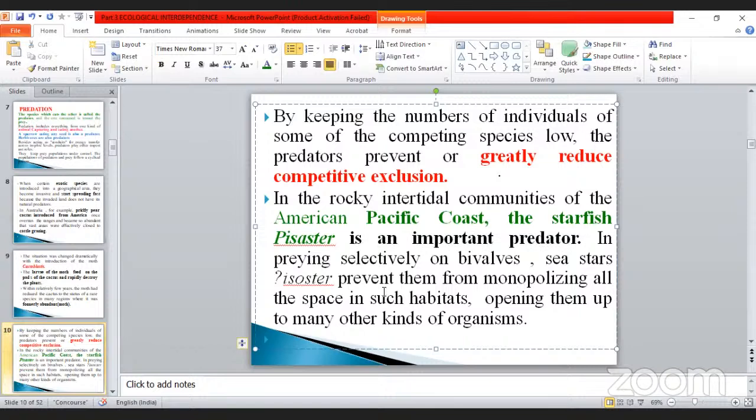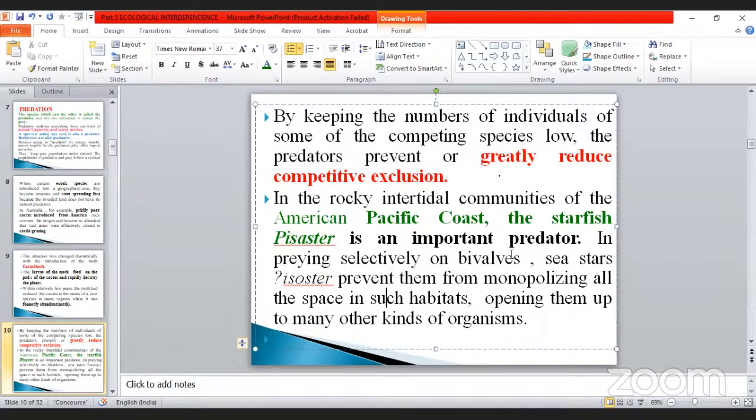In preying selectively on bivalves, sea stars prevent them from monopolizing all the space in such a habitat, opening it up to many other kinds of organisms.